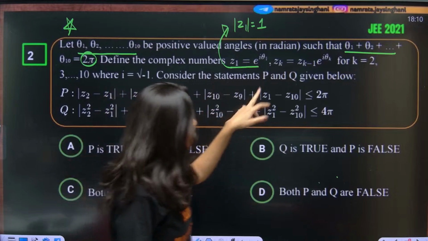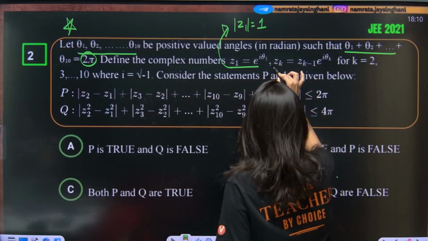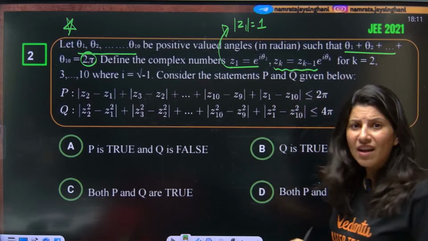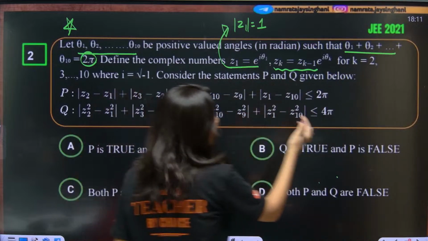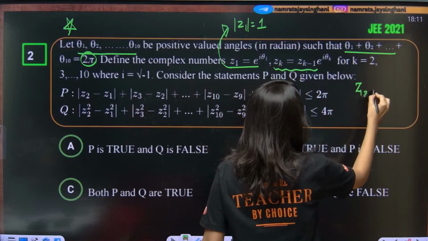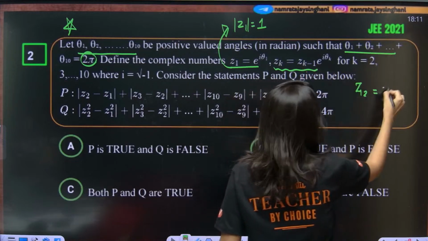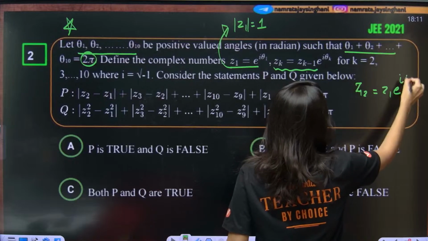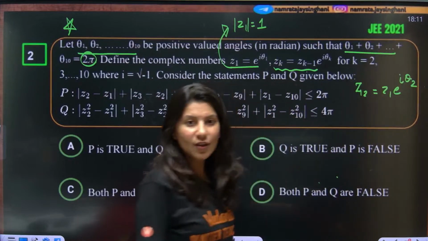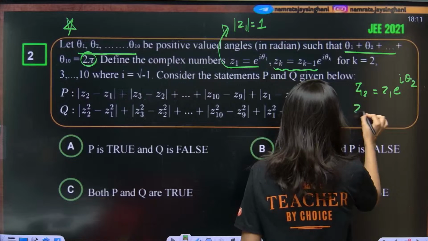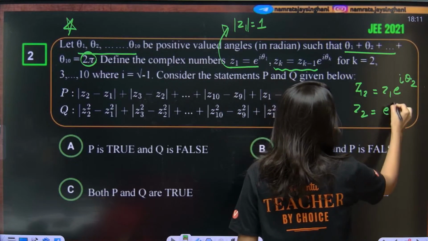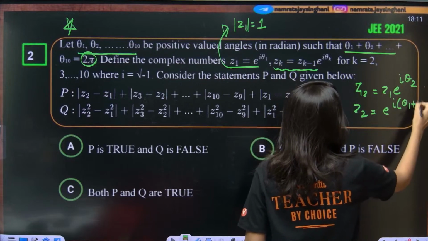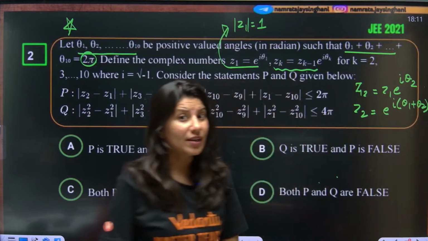Now, moving forward, they are talking about zk. Suppose I have to calculate z2. Then what do I do? So z2 will be equal to z1 times e power iota theta 2. What does that mean? That z2 is equal to z1, let us plug in the value, e power iota theta 1, times e power iota theta 2. So this is e power iota, theta 1 plus theta 2.